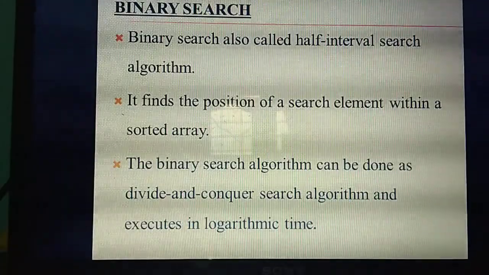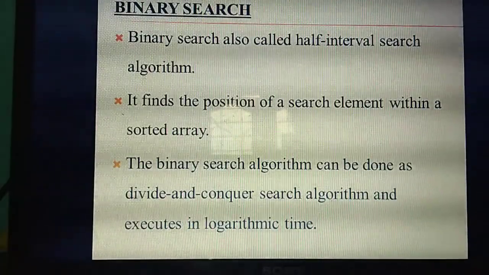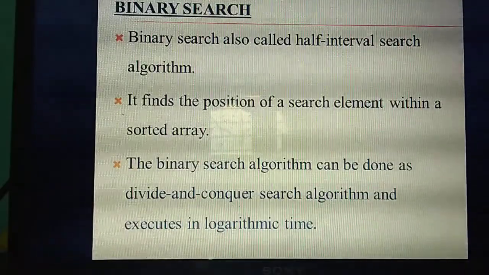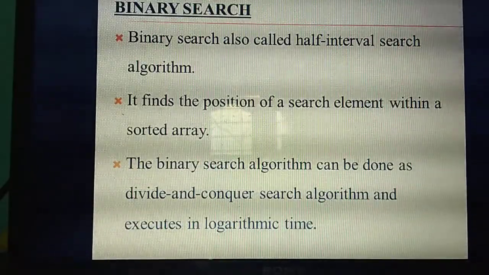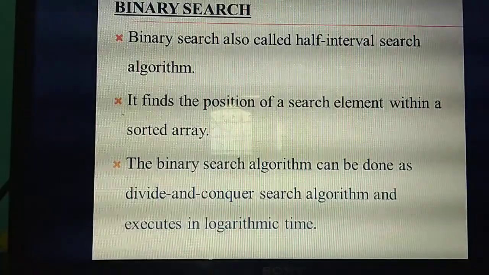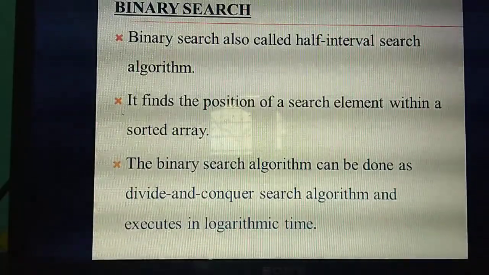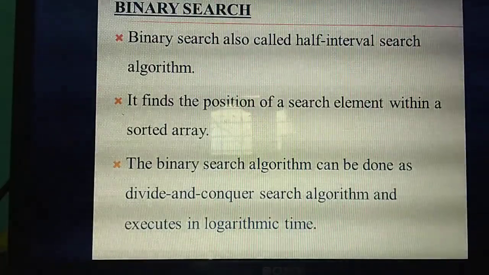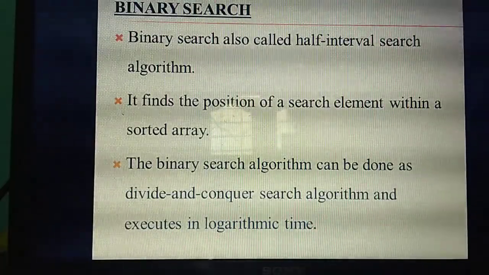What are we going to find? The position, that means the index value, in which the particular element is located in the array. You find the position of a particular search element in the sorted array. That is the second point.